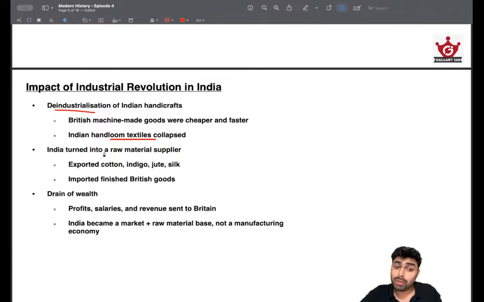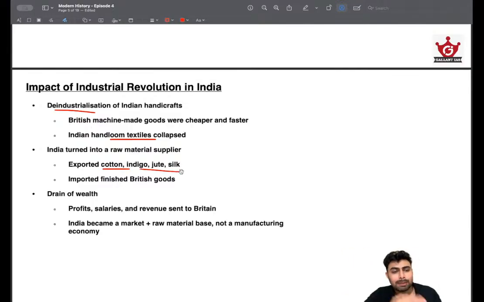They were producers of finished goods, but to make these goods, we need raw material, and Britain didn't have that much land to cultivate or supply raw materials for their mass production. So India, with its agrarian base, was an exporter of cotton, indigo, jute and silk. These were the raw materials. They collected raw materials at a very cheap price and exported them to Britain, produced finished goods, imported them back to India and sold them at a premium. Effectively, large-scale exploitation on both fronts, the production front and the consumption front, happened in India.